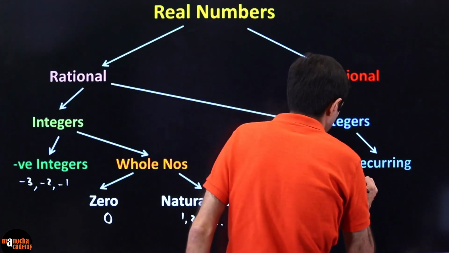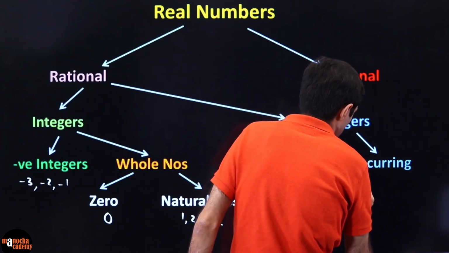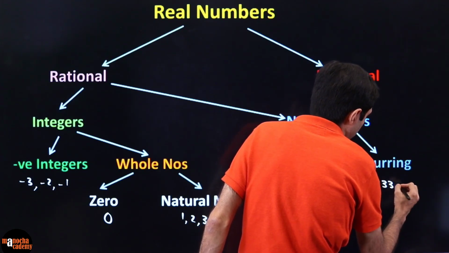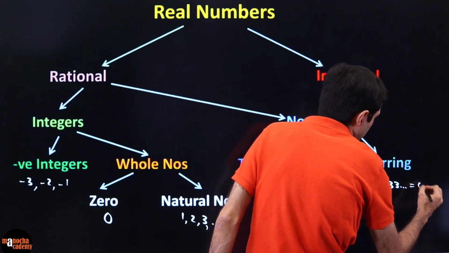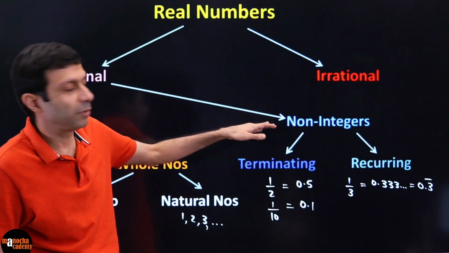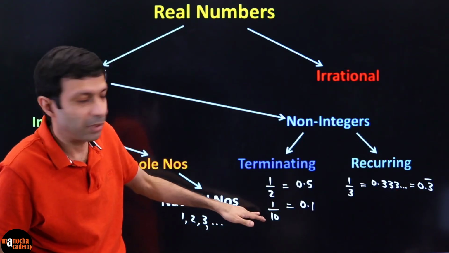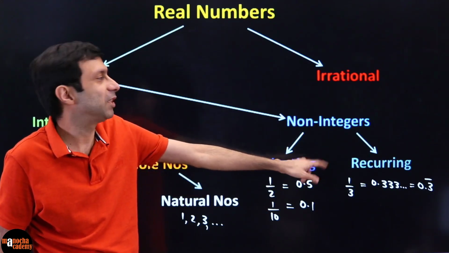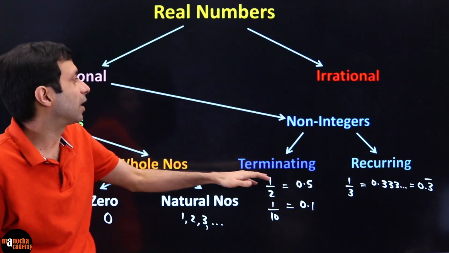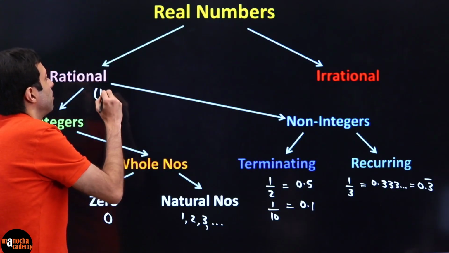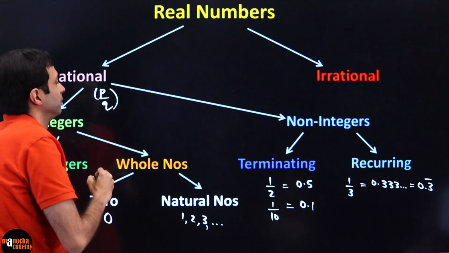Like, for example, if you take 1 by 3, 0.3333, or we say 0.3 recurring. And remember, non-integers means they can be terminating decimal numbers or non-terminating but repeating. Recurring means repeating. These all come under rational. They can all be expressed in p by q form.